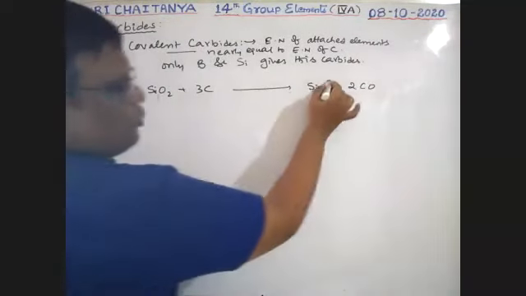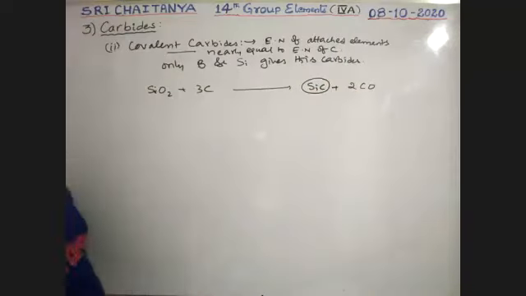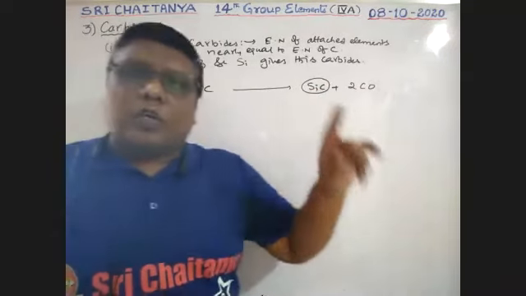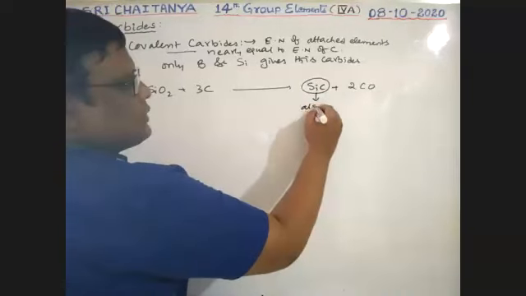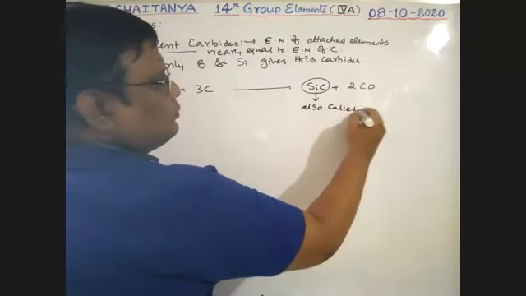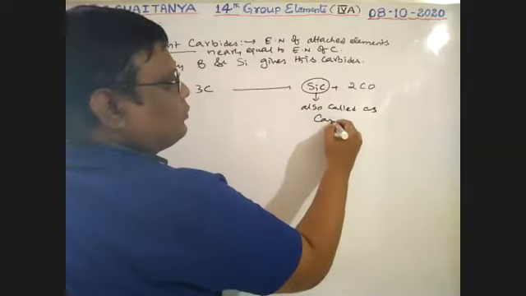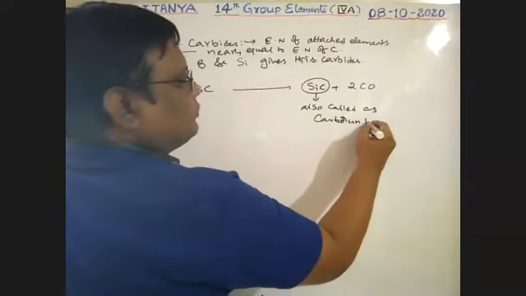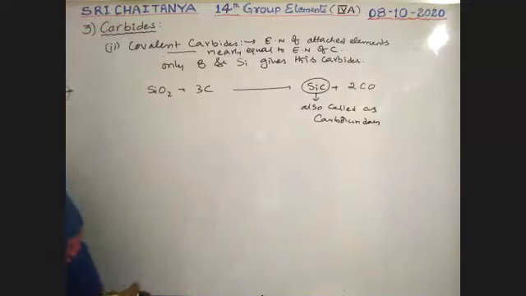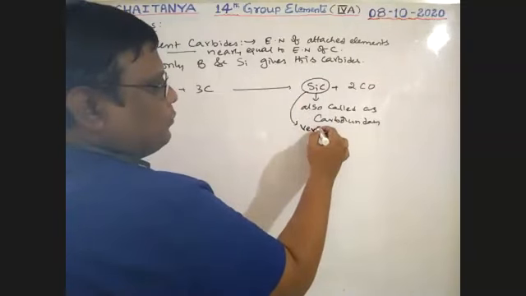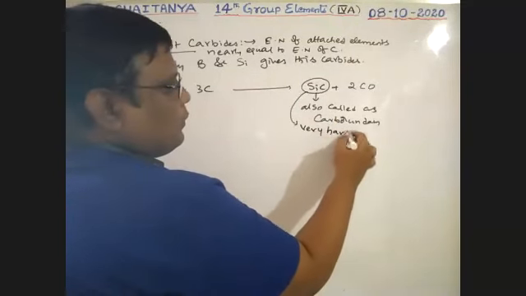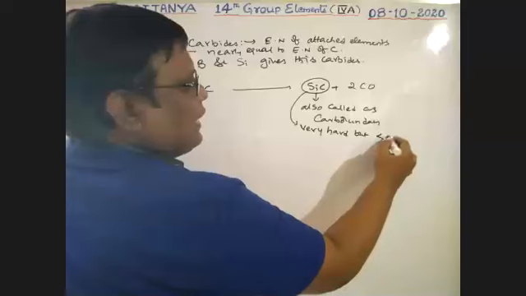So this is the way to prepare silicon carbide, boys. This silicon carbide is also called carborundum, and it is also very hard, but less than diamond.